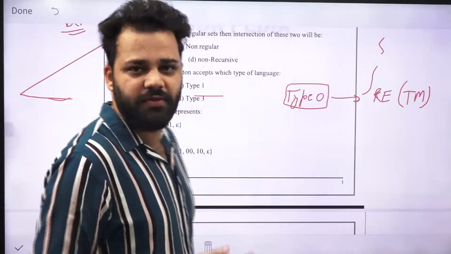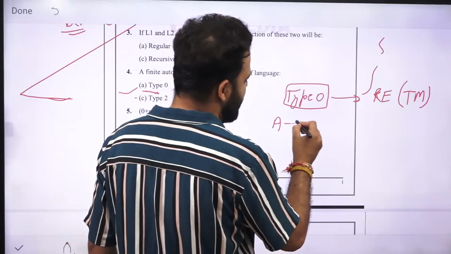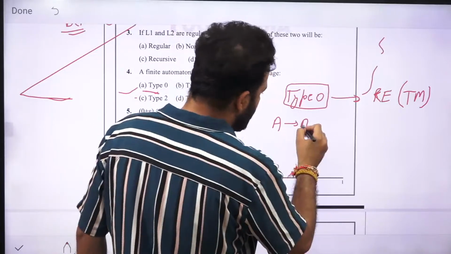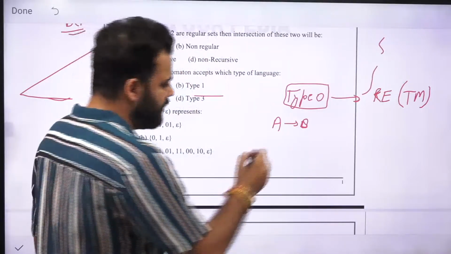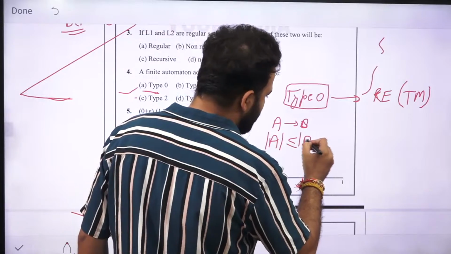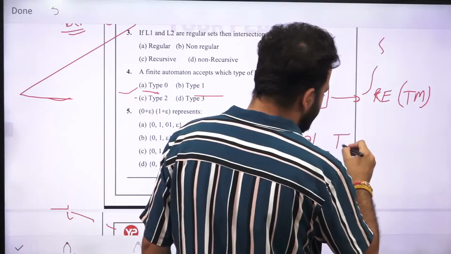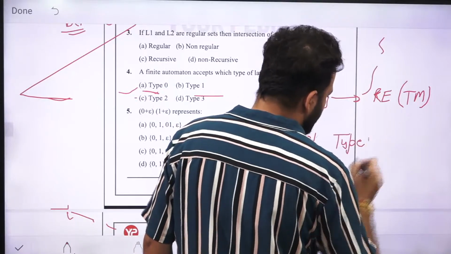If you increase the restriction in type 0, let's say for any production A to B, you apply the rule that length of A should be less than or equal to length of B, then it becomes type 1.